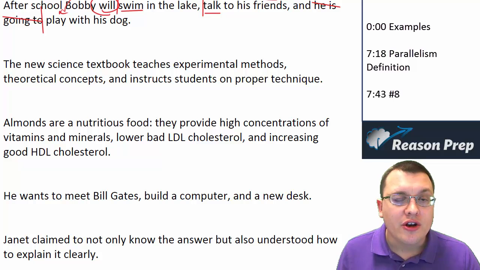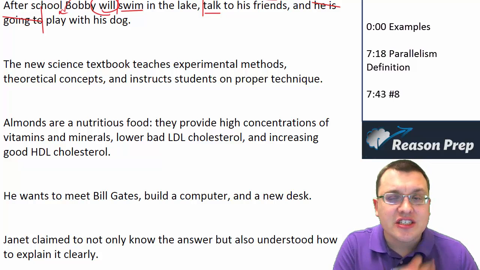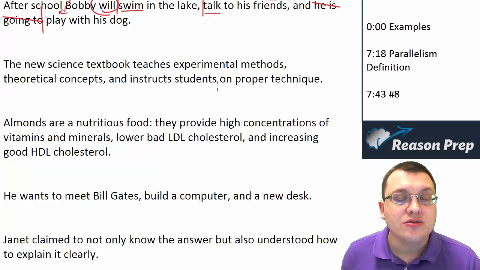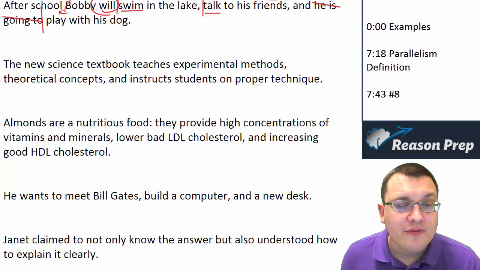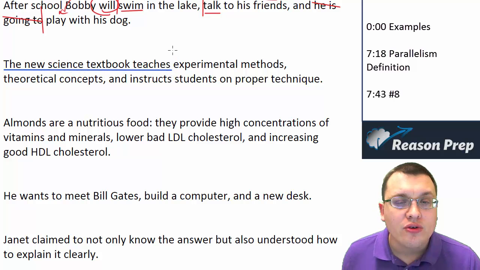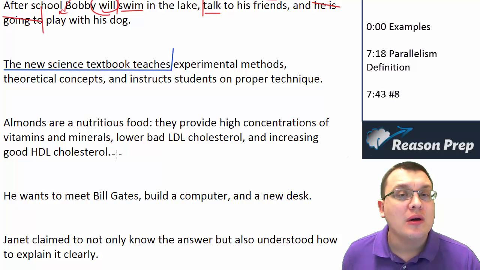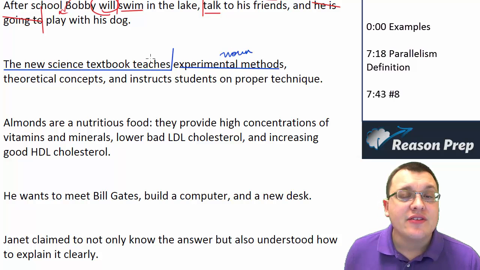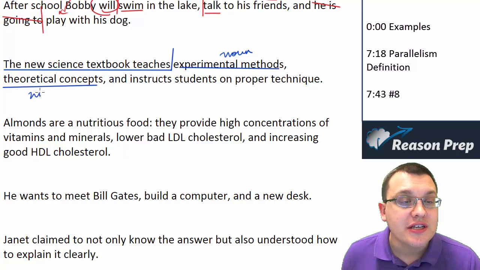How about this one? The new science textbook teaches experimental methods, theoretical concepts, and instructs students on proper technique. So what do we have here? We have this opening part: the new science textbook teaches. Well, what does it teach? It teaches experimental methods, which, by the way, is a noun. It also teaches theoretical concepts, which is a noun. But then suddenly we have instructs students on proper technique.